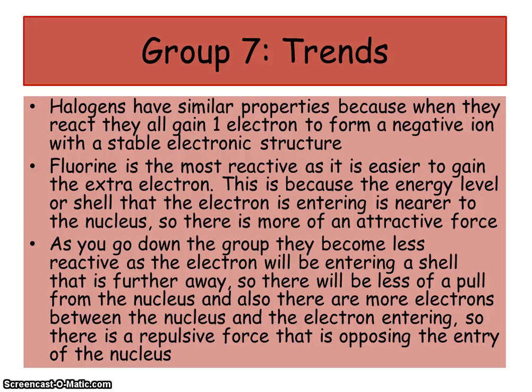Fluorine is most reactive as it's easier to gain the extra electron because the energy level or shell that the electron is entering is nearer to the nucleus. Remember we said about the shielding for group 1 was because of the outer shells moving further away from the nucleus, and that's why they became more reactive.